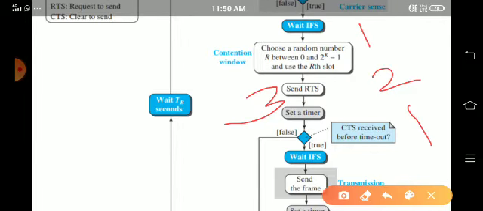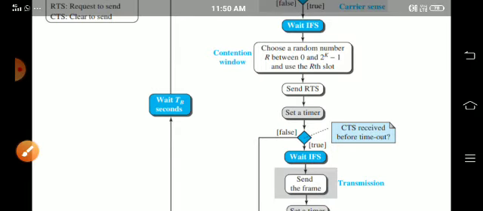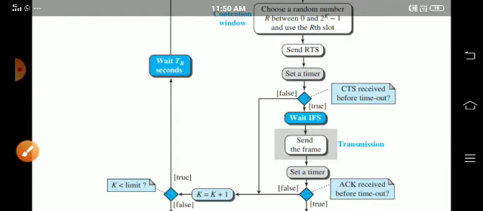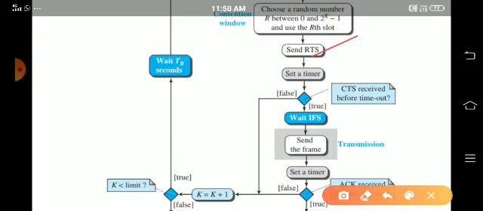The RTS and CTS signals, you can see the use of RTS. Send RTS, request to send. RTS means request to send. It sends a request asking whether it can send a frame. Once you get CTS, that is clear to send, you can send a frame after waiting IFS amount of time. CTS is clear to send. RTS is request to send. Now everything is clear, the station can send a frame.